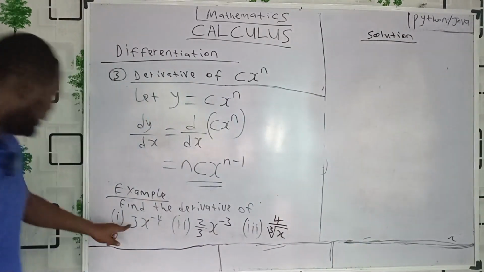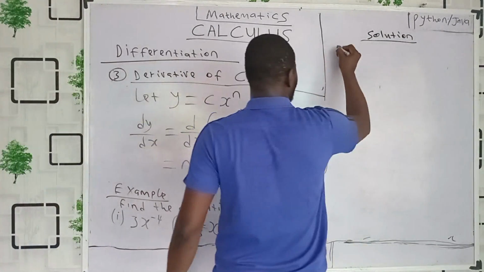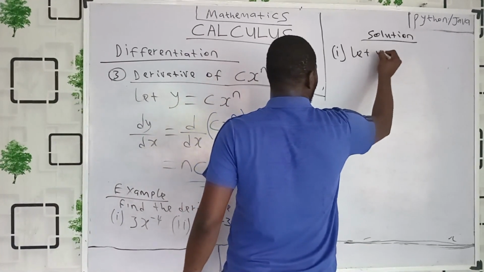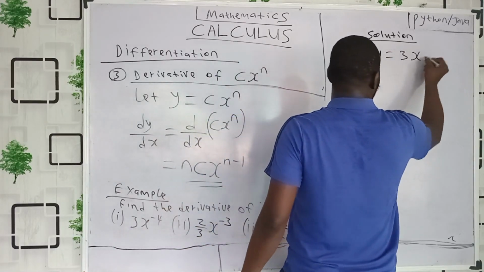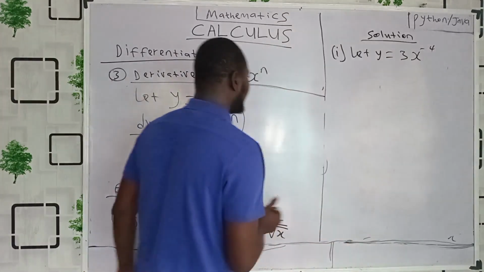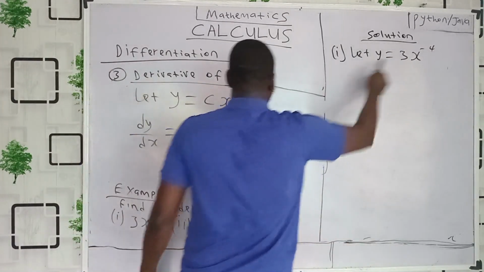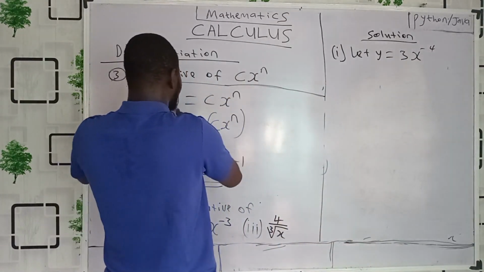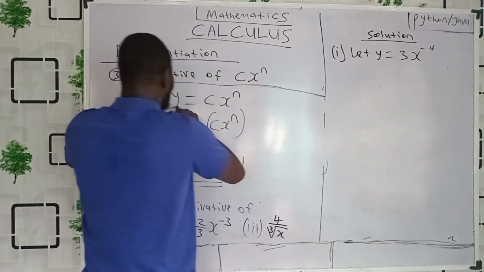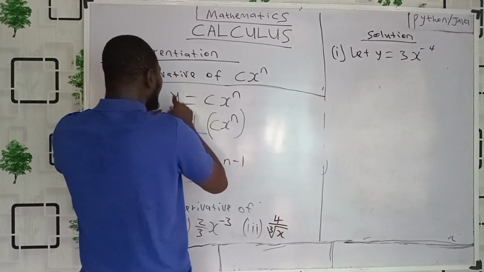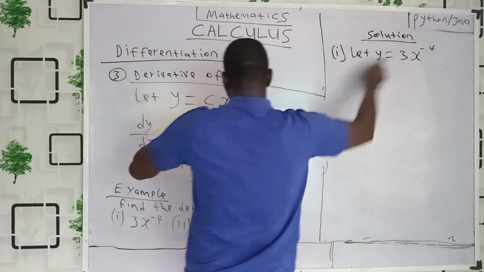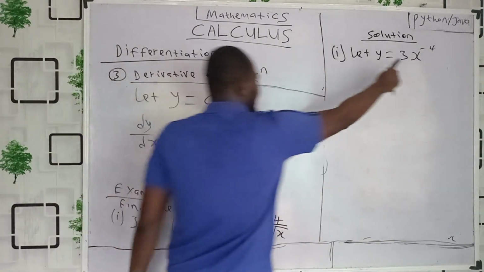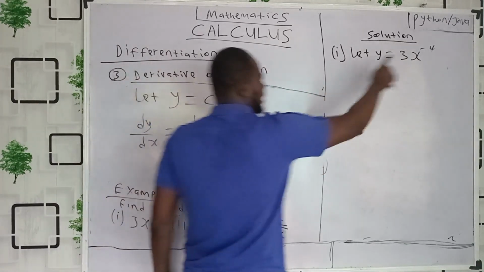Roman figure 1. Let y be 3x raised to power minus 4. Can you see, everybody? If you compare this with the formula, y is here, my c now is 3, and I have x, and my n here is minus 4.